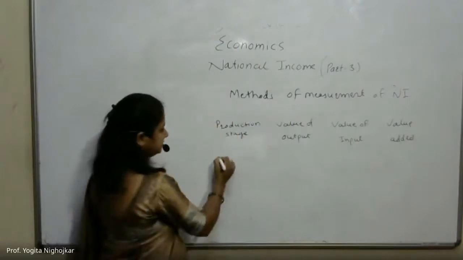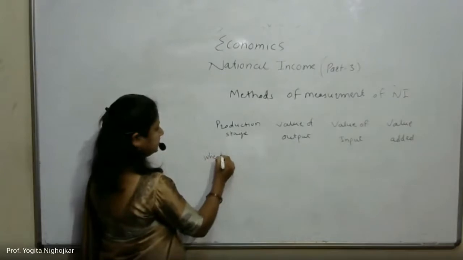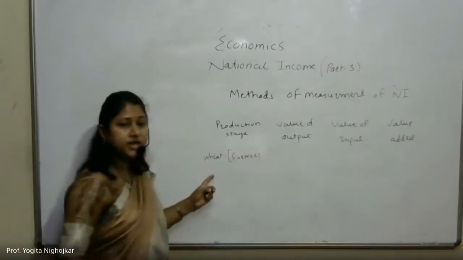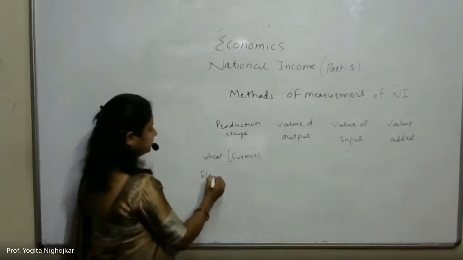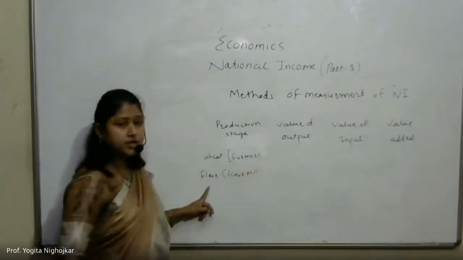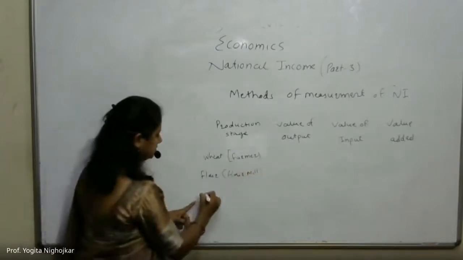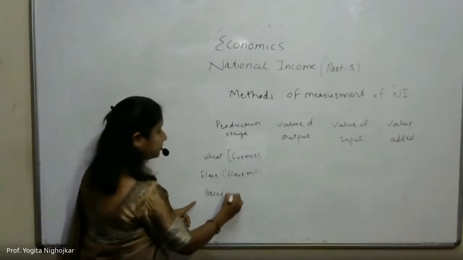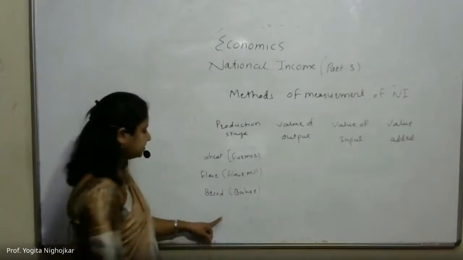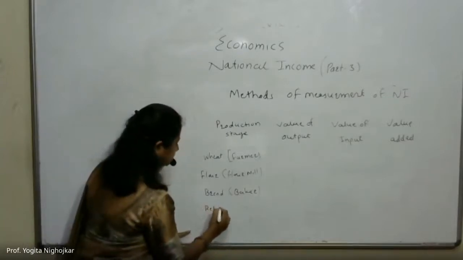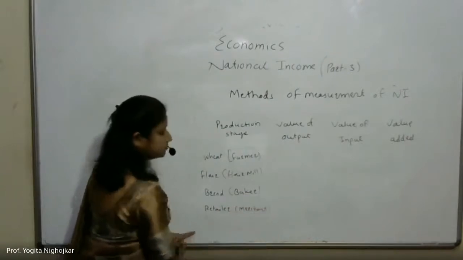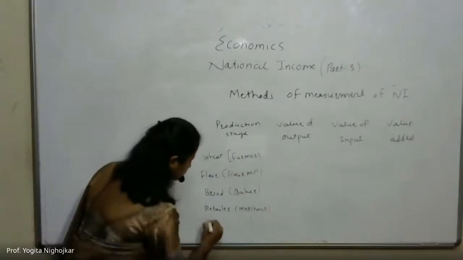First is wheat, farmer. Then flour mill. Okay. Then bread, baker. Okay. Then retailer, means merchant. And total value.